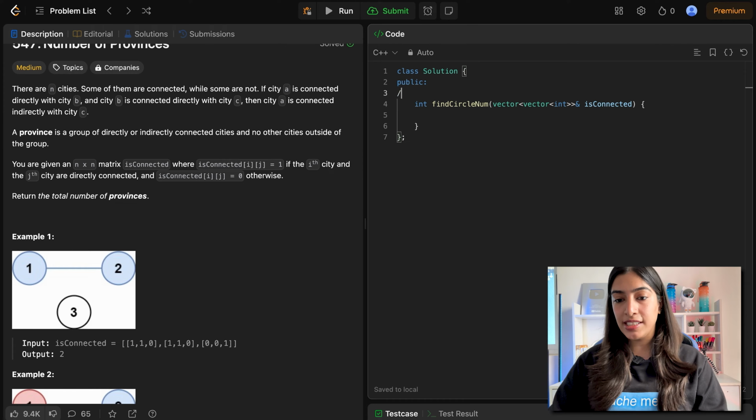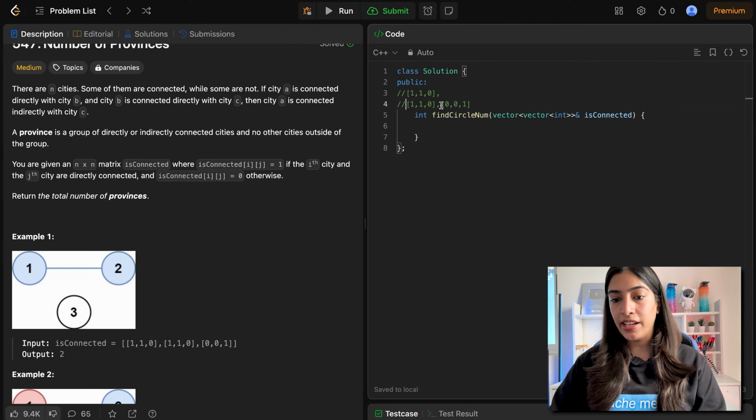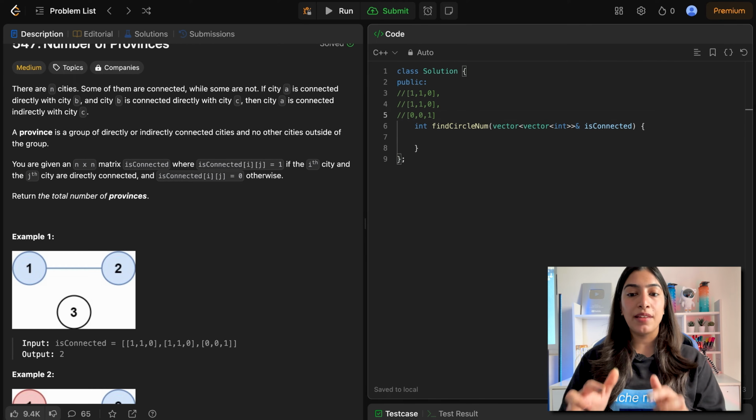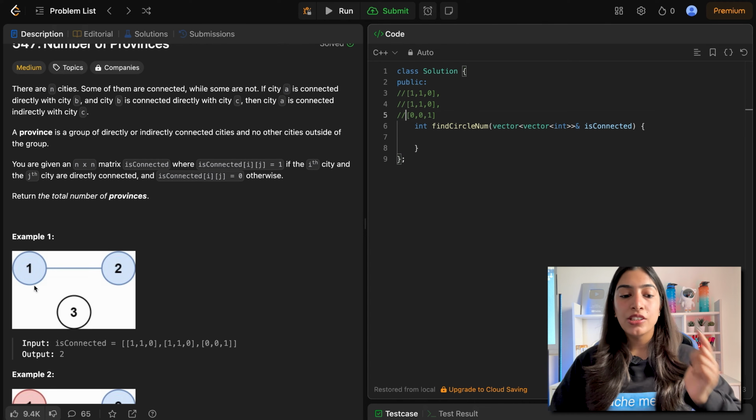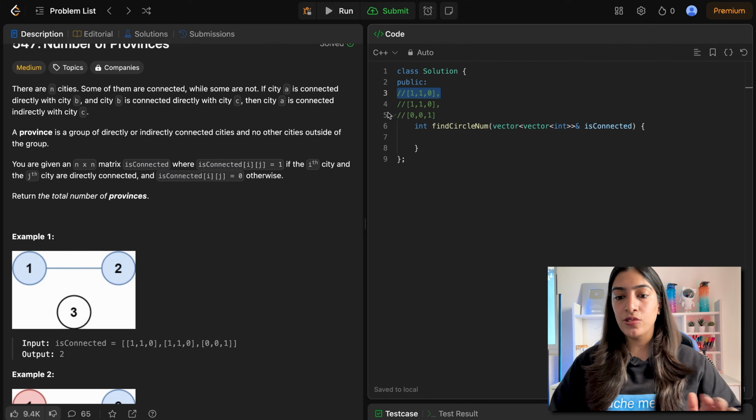Let's write it down in a very simple way. So if you see it like this, you should be able to visualize it. I'm actually showing it to you because you should also be able to see it and understand what this actually means. So here there are 3 nodes. This is for the first node, this is for the second node, this is the third node.